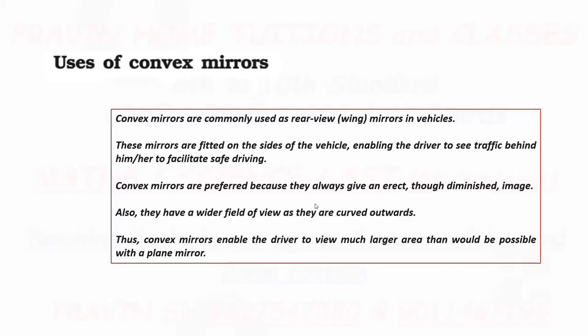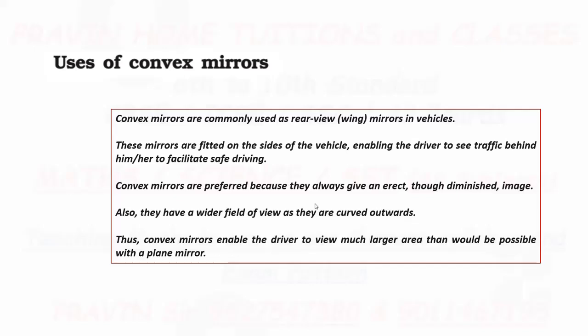So that is the most important point. That's why they are used as rear view mirrors as well as side mirrors in vehicles, because they give erect images. Also, they have a wider field of view as they are curved outward. See, convex mirrors are curved outward. Already we have learned this in the definition of convex mirror.